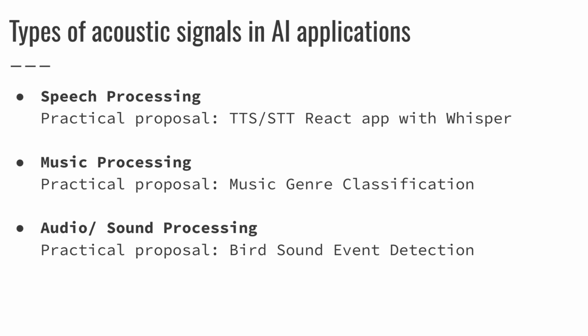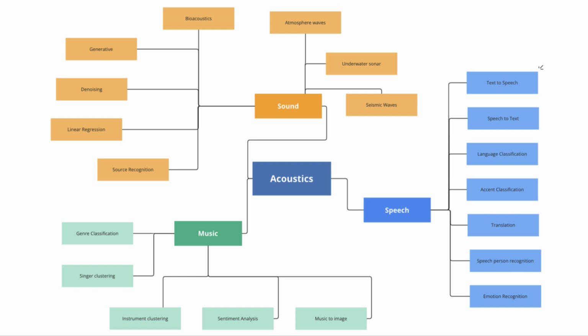Therefore, we are going to start with speech signals. Then we are going to dive a bit deeper into music applications, and finally a mini project that I consider the most interesting about bird sounds in the nature. Now, this is a diagram that contains some of the many applications that can be done with AI on audio inputs. Starting with our first subchapter, the speech.